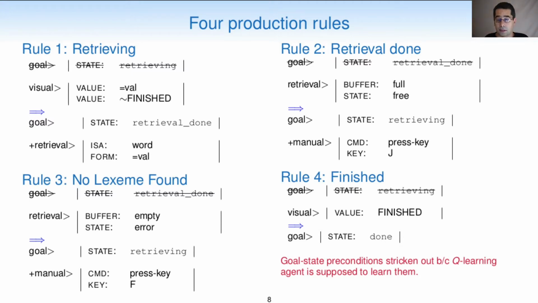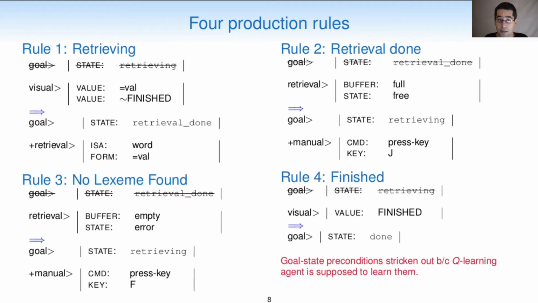If the string of letters is a word, so the declarative memory retrieval request completes successfully, then rule 2 fires, and we press the J key. If the retrieval request completes unsuccessfully, because the string of letters is a non-word, then rule 3 fires, and we press the F key. Rule 4, finished, closes the simulated lexical decision task as soon as the string of letters finished is displayed on the virtual screen.